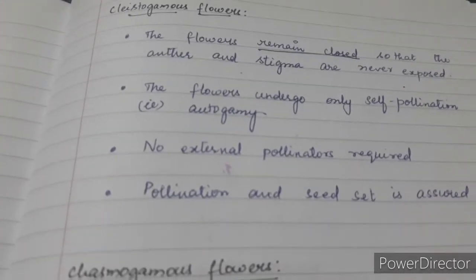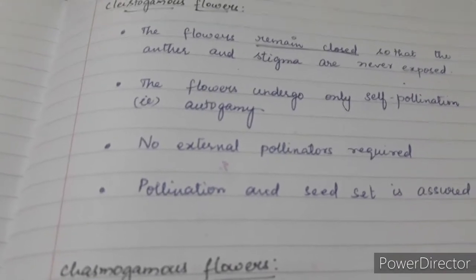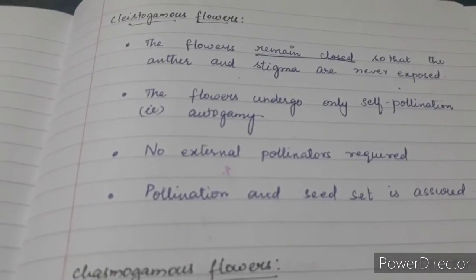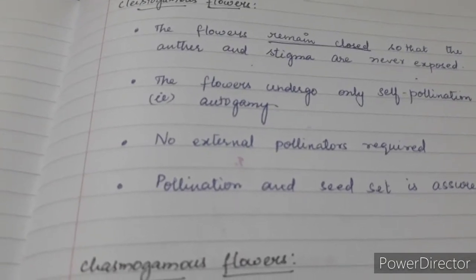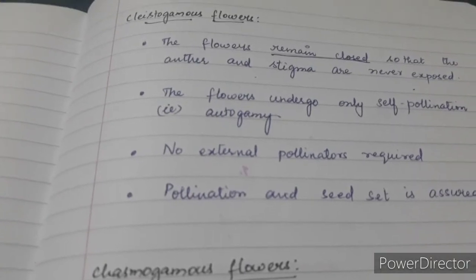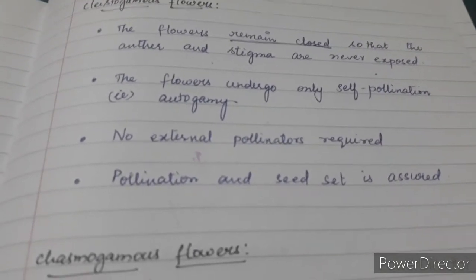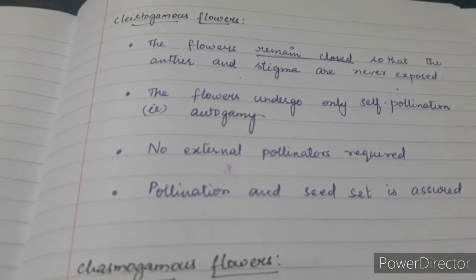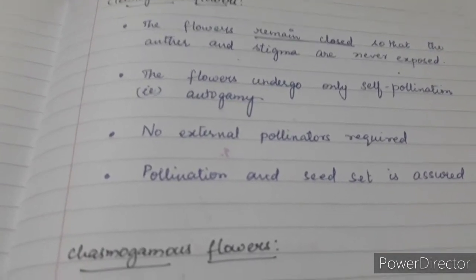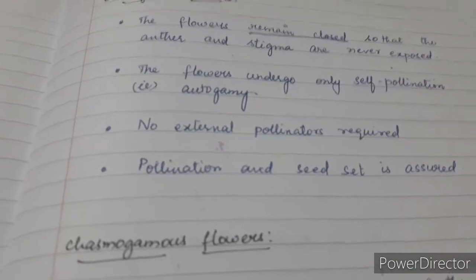So the only possibility is self-pollination, especially autogamy. Since the flowers are remaining closed, they don't need a pollinator, they don't need an insect or bee or wasp or any hummingbird or anything like that for pollination to happen. So this ensured seed set happening over here.